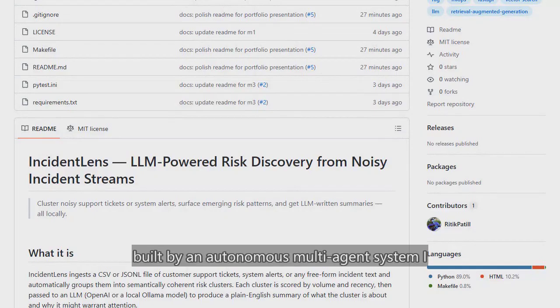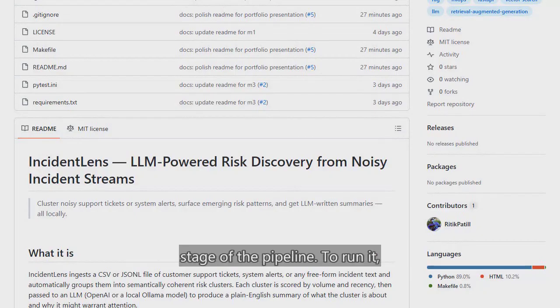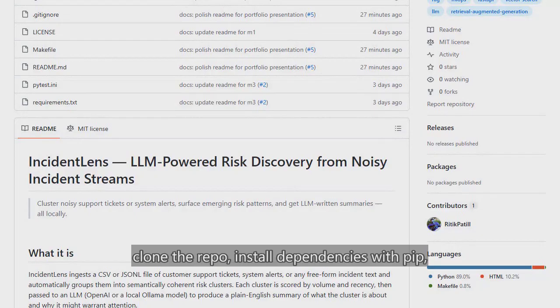summarization. This project was built by an autonomous multi-agent system I designed, with each agent handling a distinct stage of the pipeline. To run it, clone the repo, install dependencies with pip, point it at your incident CSV, and run the main script. You get cluster labels, a ranked risk report, and LLM-generated summaries, all written to a local output